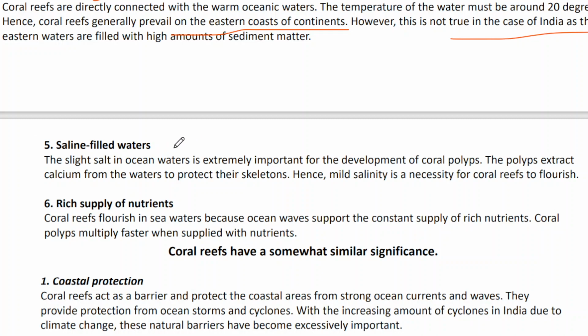Then saline waters. These corals can grow with the help of salt. Salt is very much required, so the water should be saline. And a rich supply of nutrients is also needed for their growth. They get the nutrients from the marine plants.